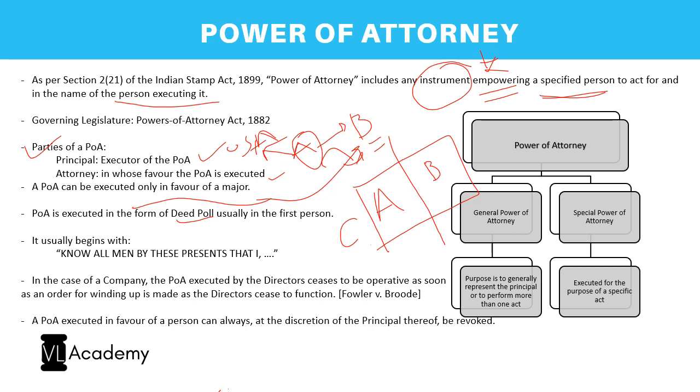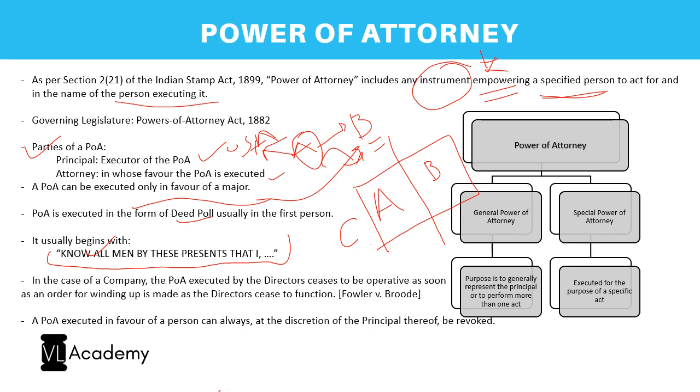So how is a power of attorney usually started? It usually starts with the words, know all men by these presents. So know all men, that means let everyone know by these presents, that is by the following clauses or the words, that I, Mr. A, son of so and so, hereby appoint Mr. B, son of so and so, to act as my attorney and am hereby empowered to do the following acts for and on behalf of A, that is the principal.